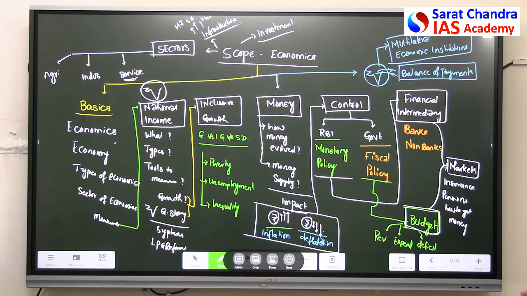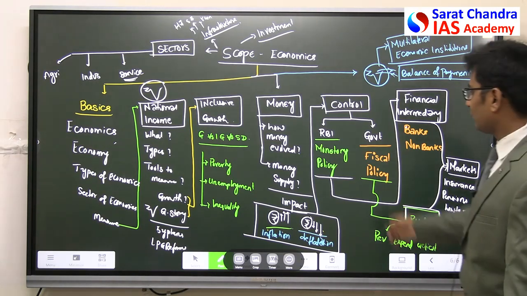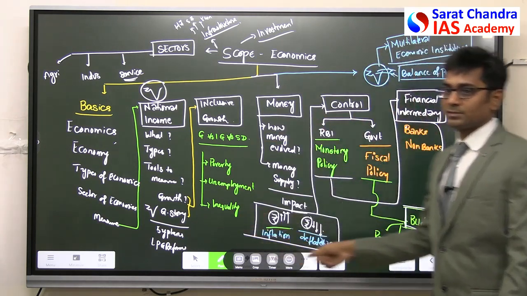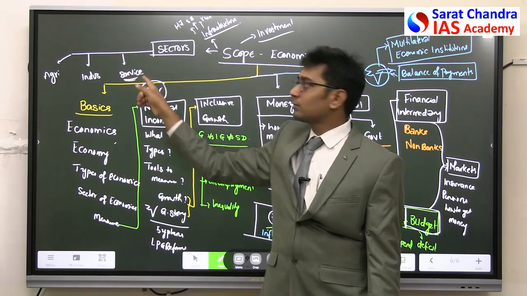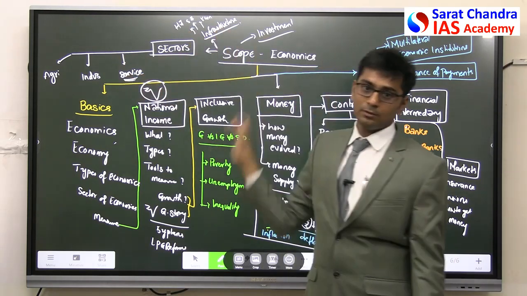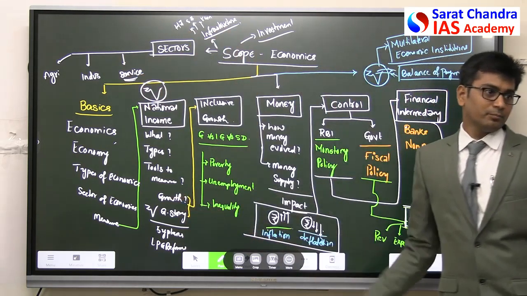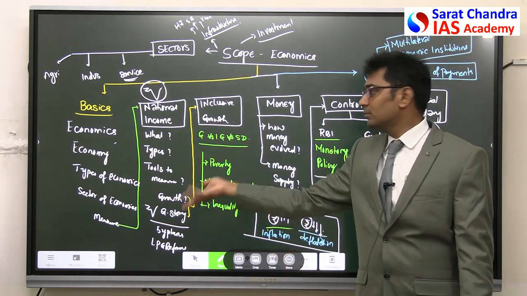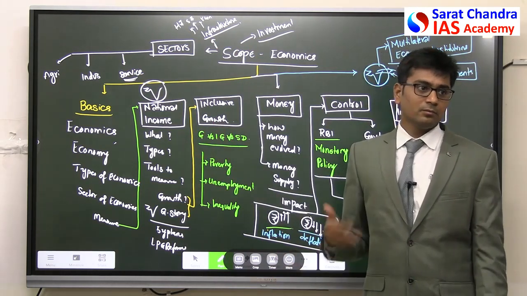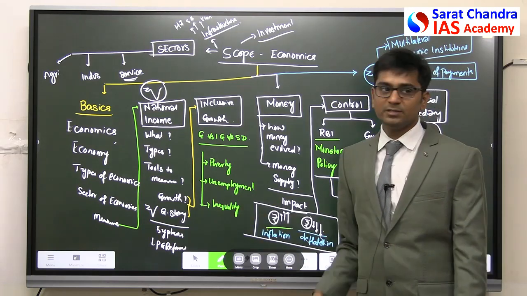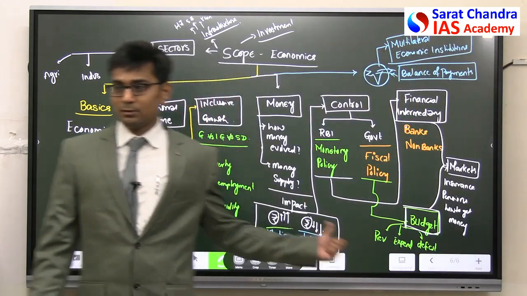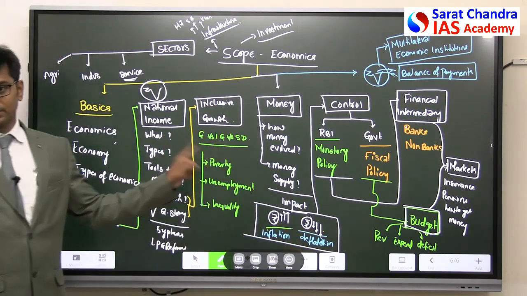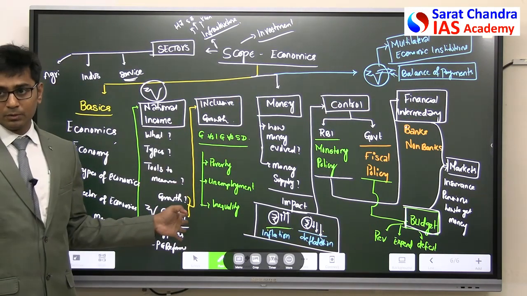Now you try to understand what is the difficulty in the subject. The difficulty in the subject is this: we have not come across these things in our school days. At max what we have studied are these things. Sometimes we might have read national income, but we forgot that. The only thing that we remember is per capita income, right? That is the only thing, but the rest of the things we don't remember. This is the difficulty in the subject. These terms are very new.